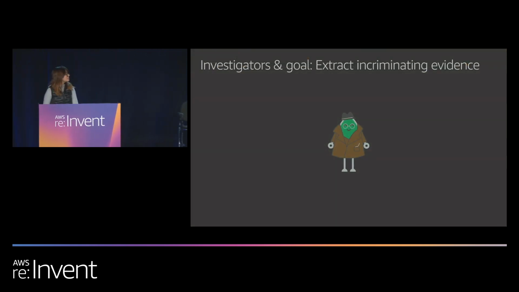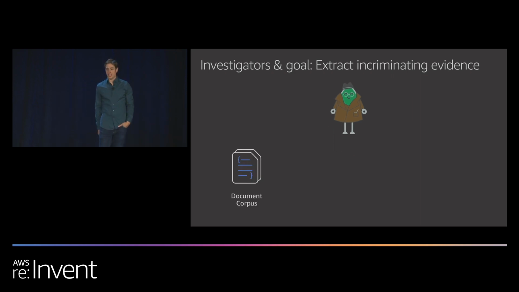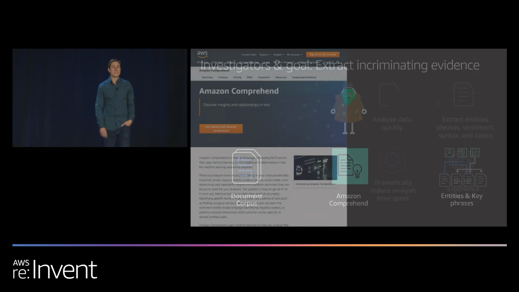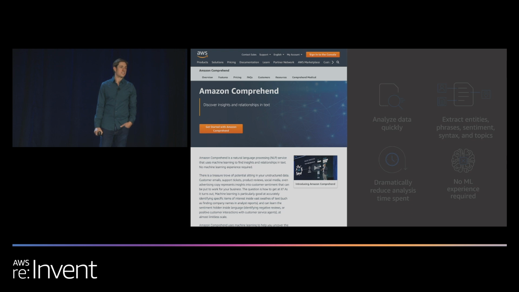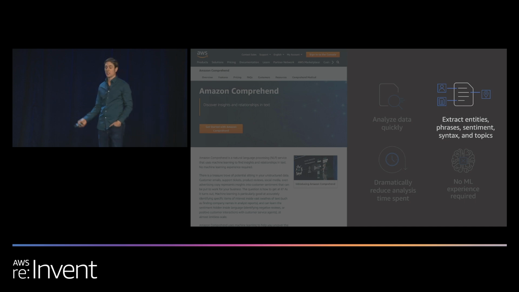Thank you, Diana. As you just saw in the demo, the goal of the investigators is to extract incriminating evidence. We start with our corpus of documents. We then perform a basic analysis on those documents to identify the common entities and key phrases. So, how do we achieve this? Enter Amazon Comprehend. Amazon Comprehend is a natural language processing service that uses machine learning to find insights and relationships in text. With Comprehend, we can analyze data quickly, extract entities, key phrases, sentiment, syntax, and topics.